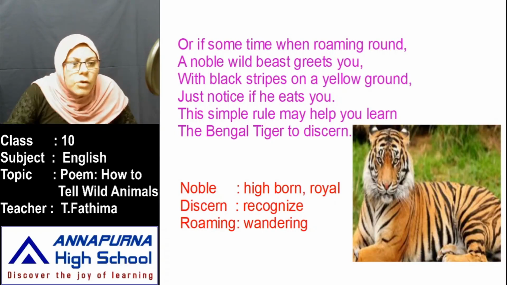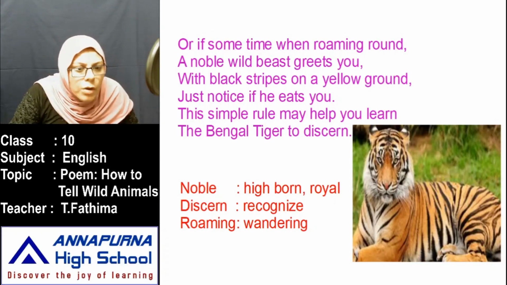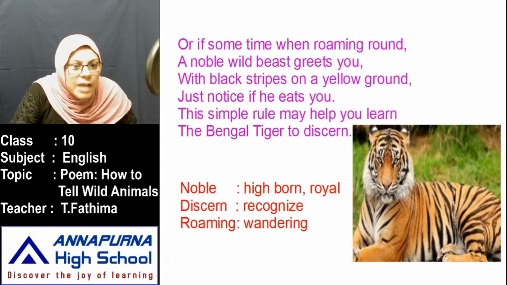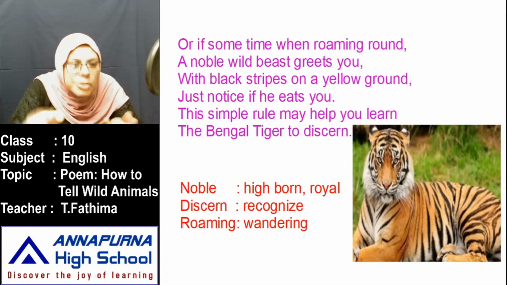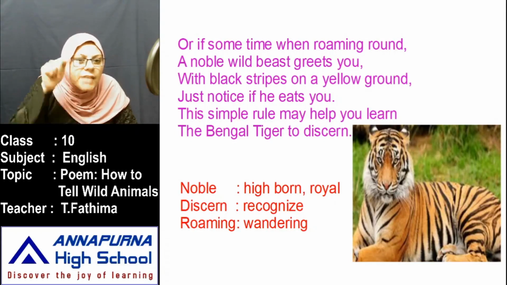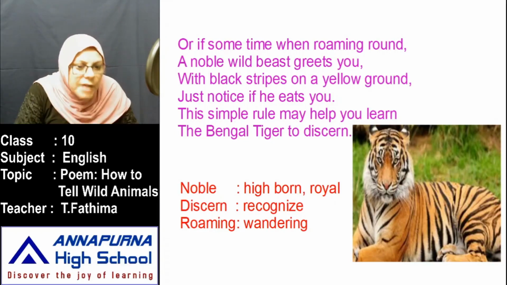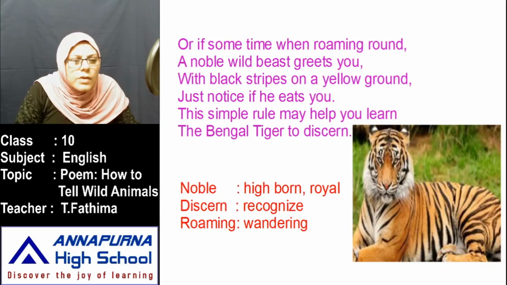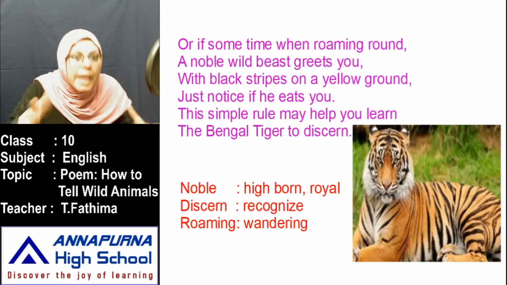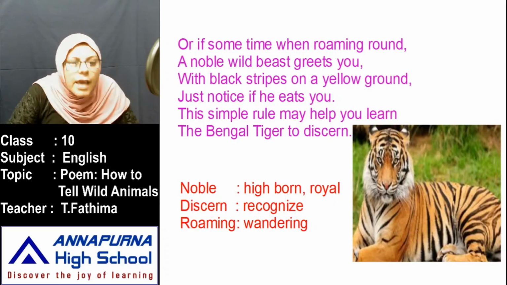Okay. Now noble. Noble means high born or royal. Very noble. Okay. Next, discern. Discern means recognize. When a tiger comes to eat you, you should recognize that it is a Bengal tiger. Next, roaming means wandering. When you are roaming on the ground, playing something, you are wandering. Then suddenly when a tiger attacks you, then it is a Bengal tiger.